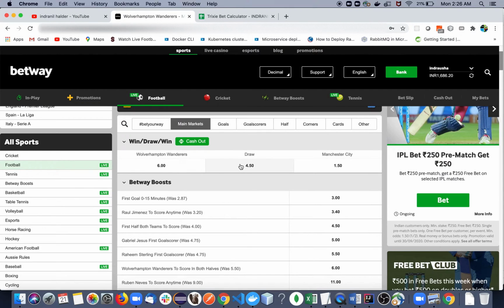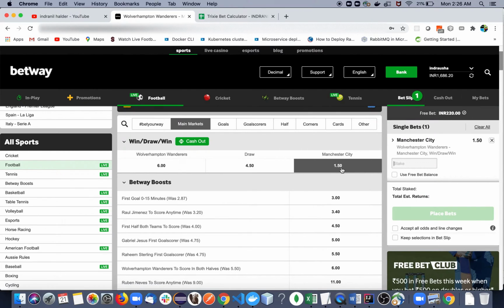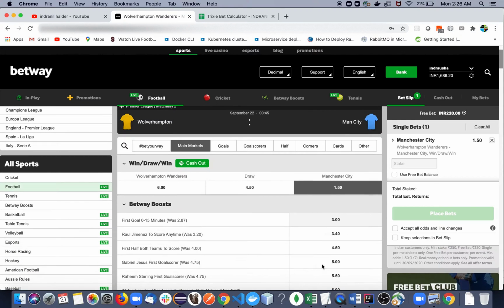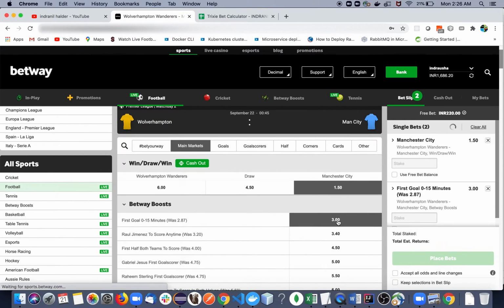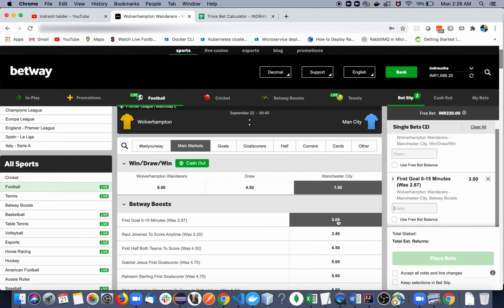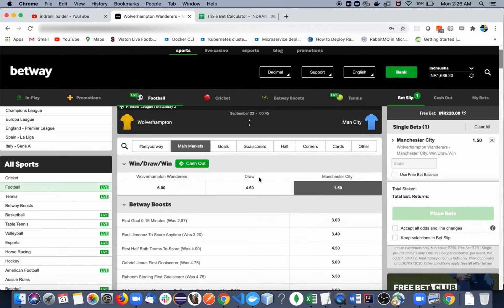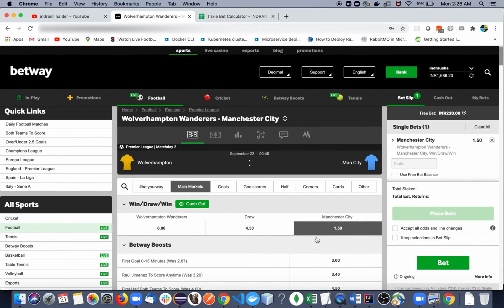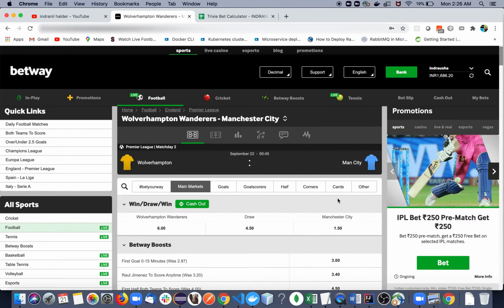If we say that Man City will win, we must select one bet per event. You can't select one more bet from the same event. This is not acceptable, because if you do so, then it will not be counted as a fourfold bet. So a fourfold bet means you need to place a particular bet on four different events. Got it? I hope you have got it.